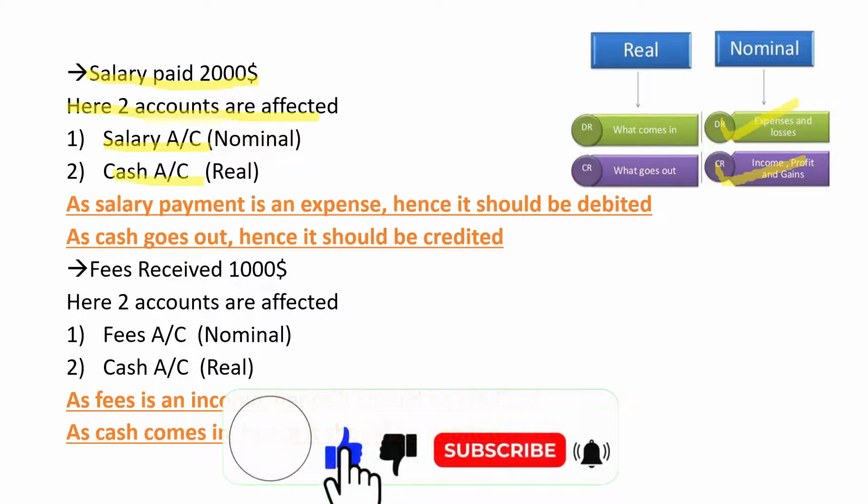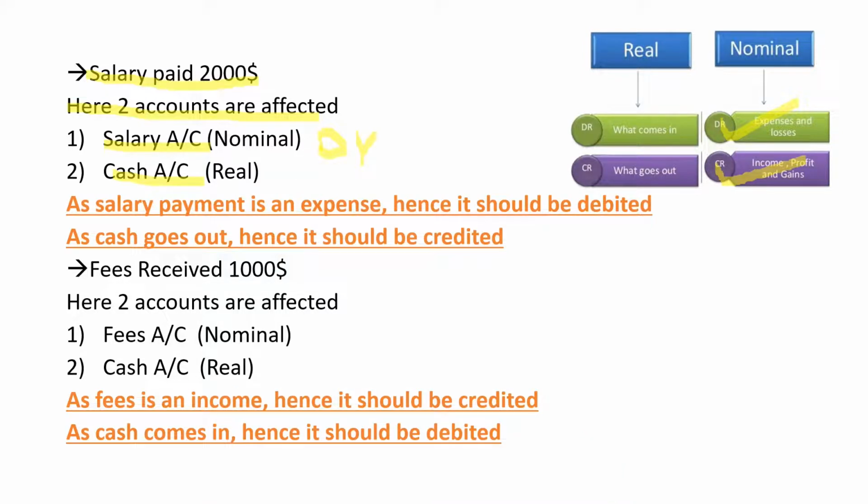So we found that we have to debit it because it is an expense. We debit this. And how about cash? Cash comes in or goes out? Cash goes out because we pay it to managers. So what is the rule of real account? Real account says credit what goes out. Cash is going out, hence we credit this one. We found what is debit, what is credit. As salary payment is an expense, hence it should be debited. As cash goes out, hence it should be credited.